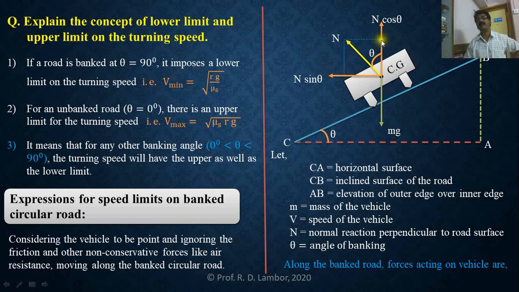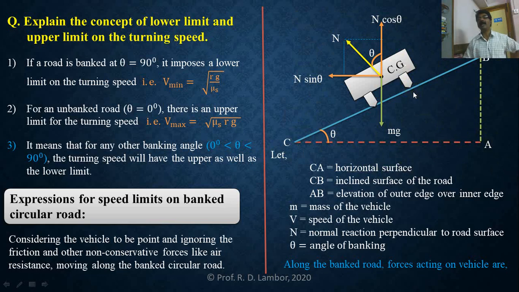Can you see in this diagram? This weight is directed downward and this normal reaction is upward, vertically upward. So surely you can find that the weight of the vehicle is balanced by the vertical component of normal reaction. And where is the center of this banked road? This is the outer edge. This is the inner edge. The vehicle is taking a turn towards the left.